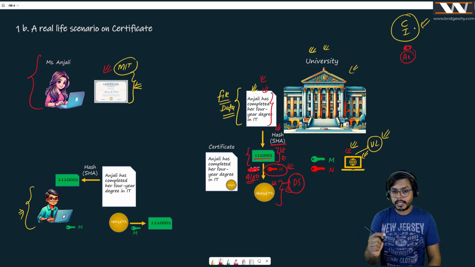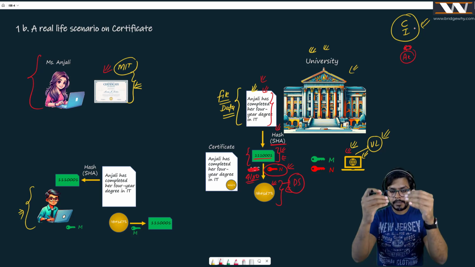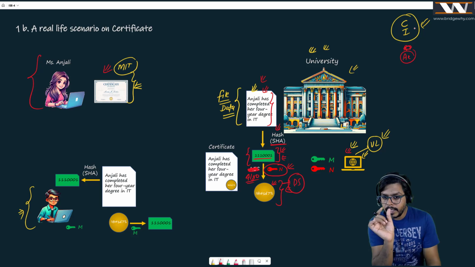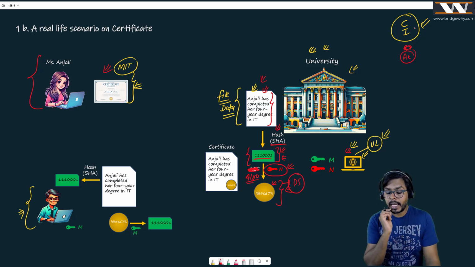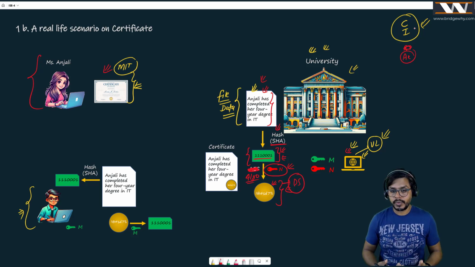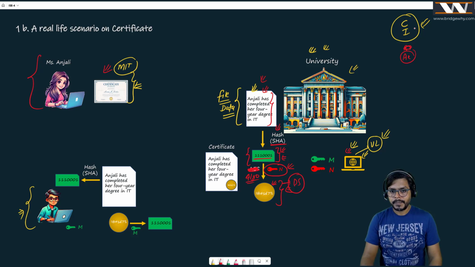Try to understand, try to pay more close attention. I am not encrypting the complete file. First, I am getting that file, passing it to the SHA algorithm, and I am encrypting only the little piece. That is where I am introducing efficiency into the system. Why? Because I do not need to encrypt the complete file. I'm just encrypting the small number, because encrypting a complete file is an operation which needs more computing power. I'm not doing that.